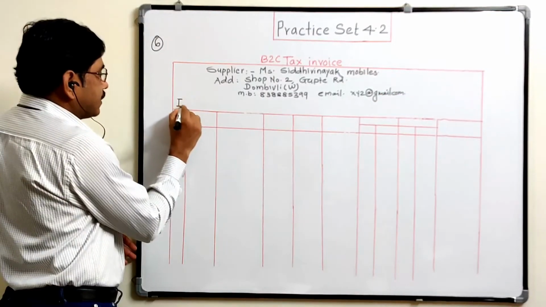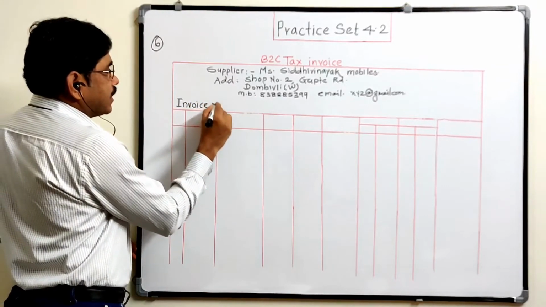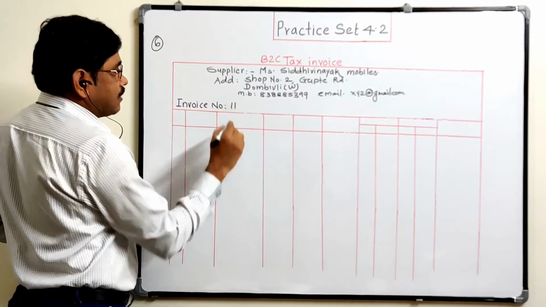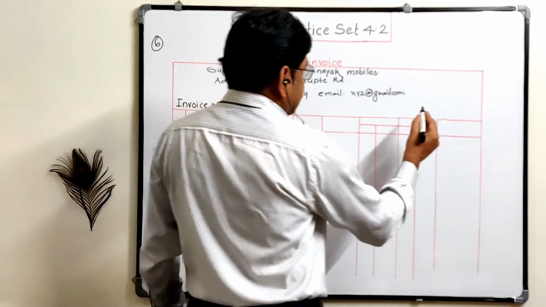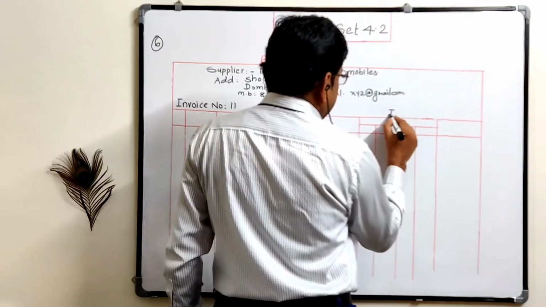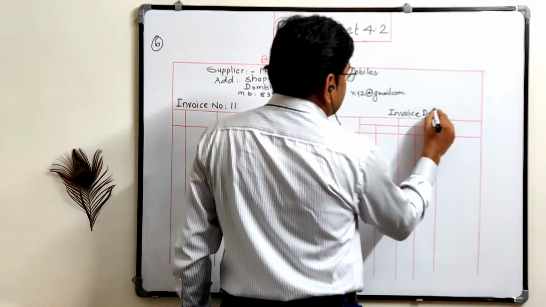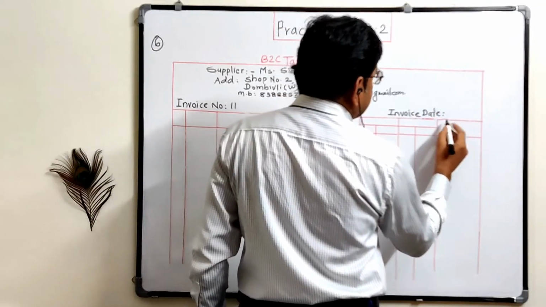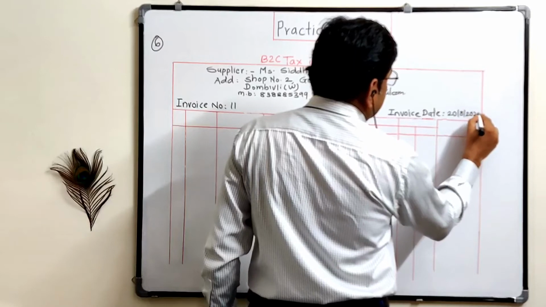Here we have to write the invoice number. We can write any number. Suppose here it is 11. Then we have to write the invoice date. Today's date is 20 August 2020.